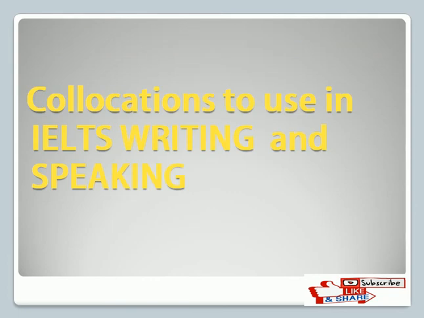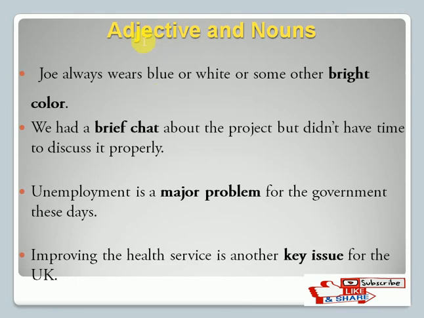I have discussed these just to give you a quick revision, so that we can understand how the combination of these can be used for making a collocation. Let me explain how we can combine these parts of speech to make collocations that we can use in IELTS writing and speaking. The very first category that we are going to discuss is adjective and nouns. An adjective modifies the noun. So if you write them together, that comes to be a collocation.